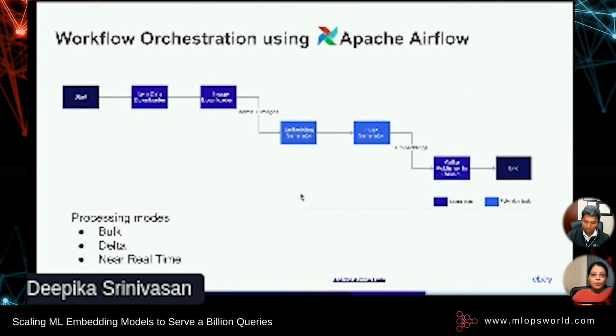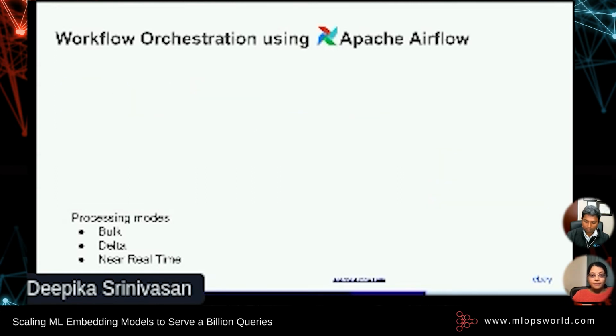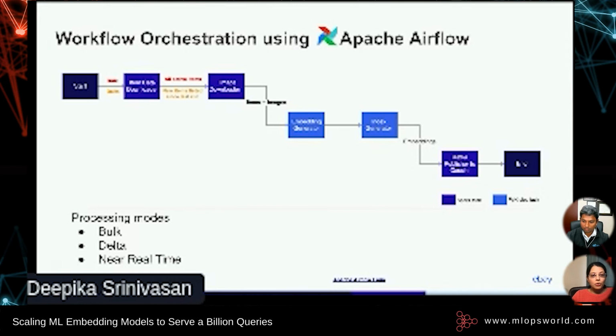Now, how do we support multiple modes using the same DAG? So for this, both the bulk and delta modes are supported by parameterizing the same Airflow DAG, like you can see here. So depending on whether it is bulk or delta, we process all items or just the delta of items that were listed since the last run.